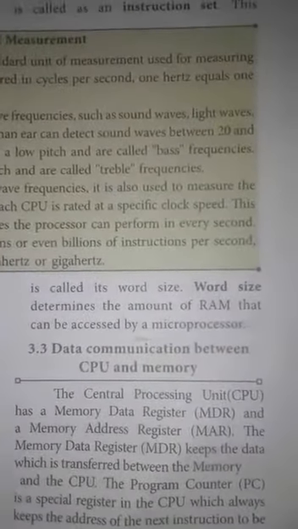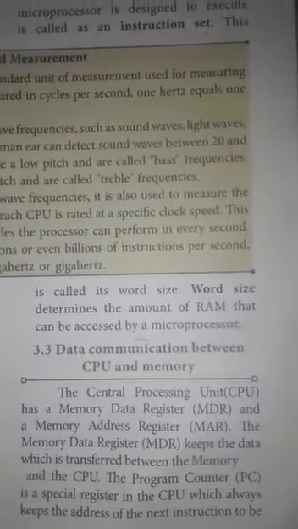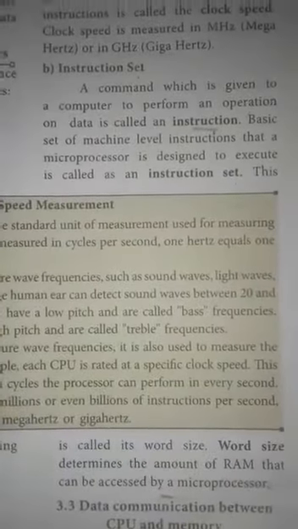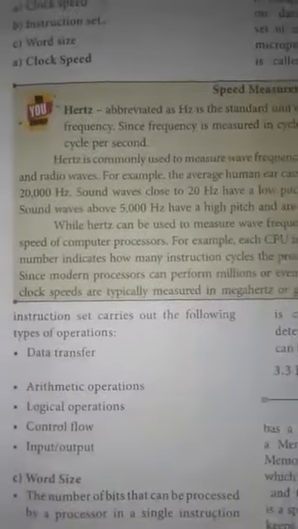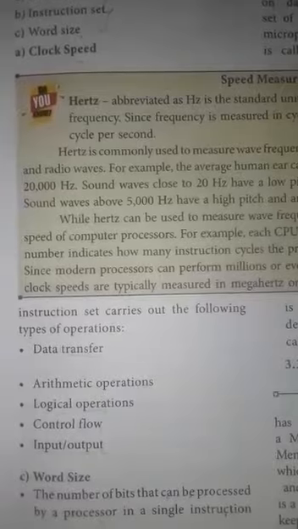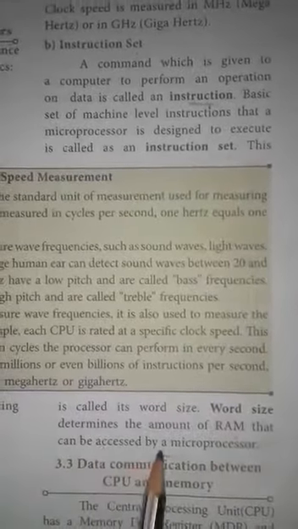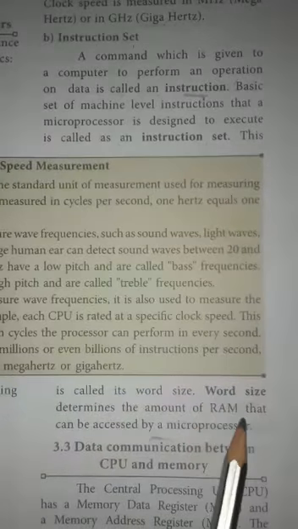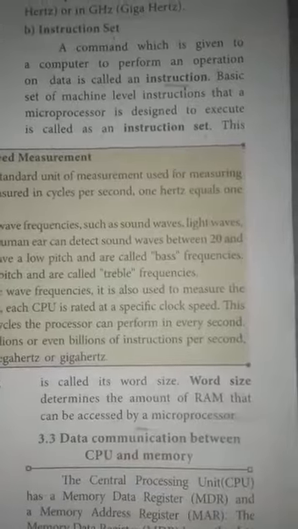Word size determines the amount of RAM that can be accessed by a microprocessor. These are the characteristics of a microprocessor.